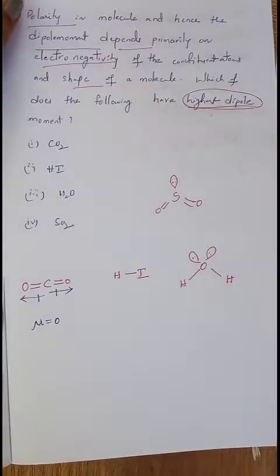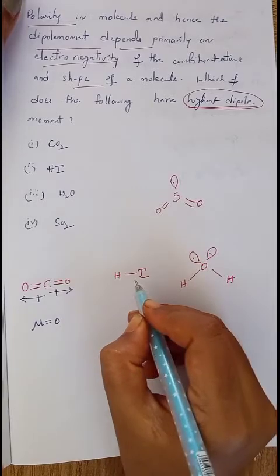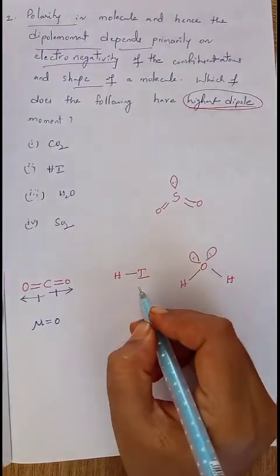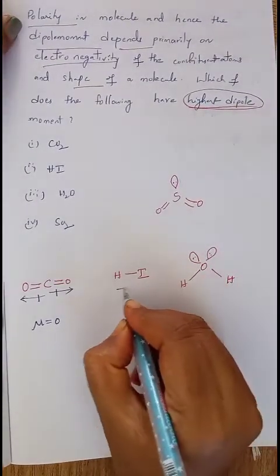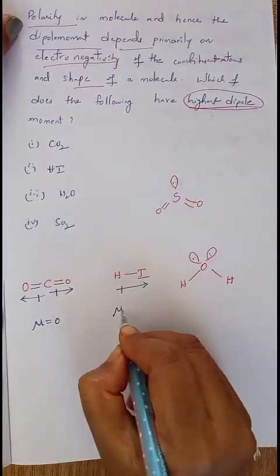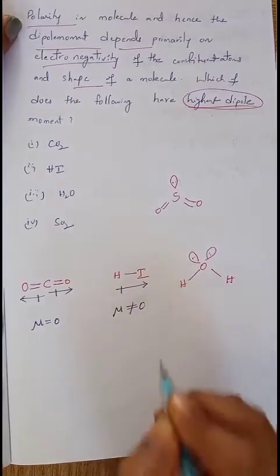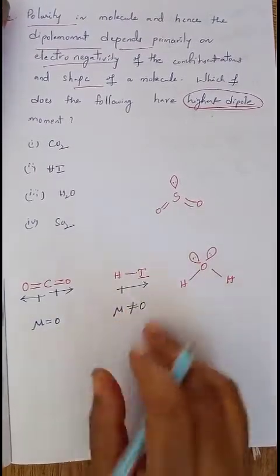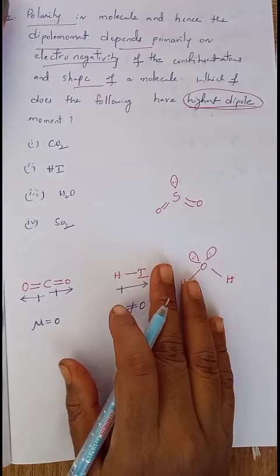Now we'll move on to the next one. In this case, between hydrogen and iodine, only one bond is present and iodine is more electronegative. The bonded electrons will try to move towards iodine. There will be some dipole moment, which does not equal 0.